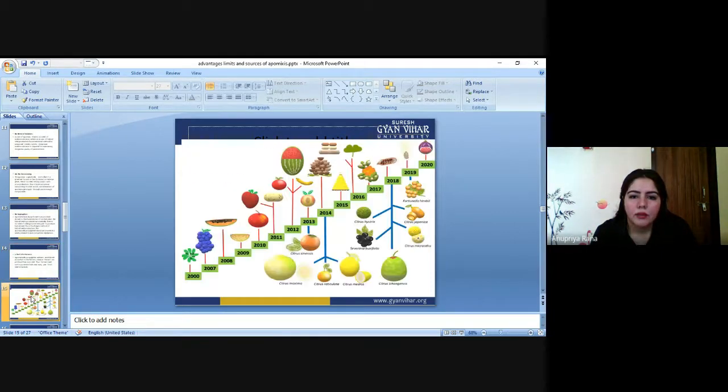Next, you can see here a line diagram from 2000 to 2020. You can see how the number of fruits is increasing over time.